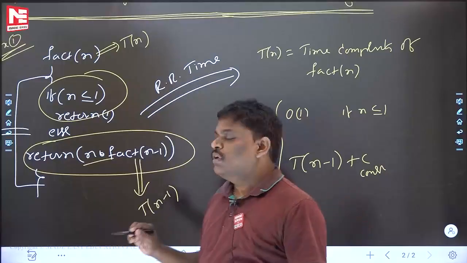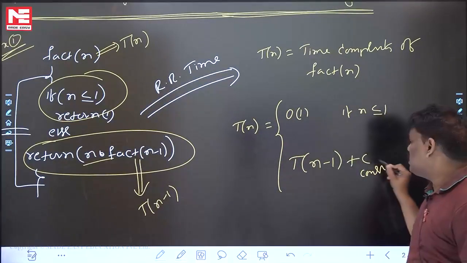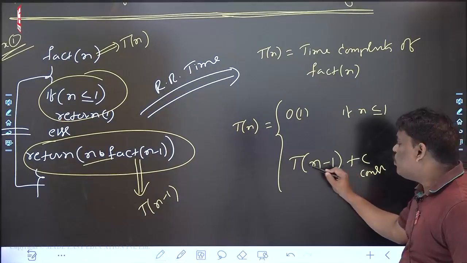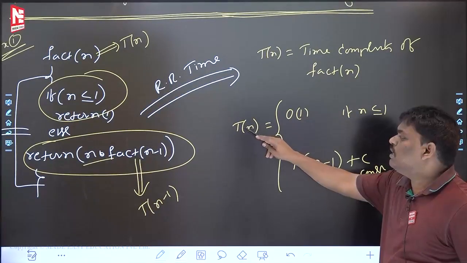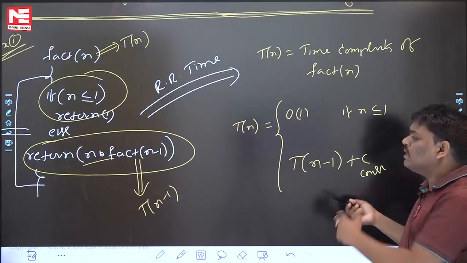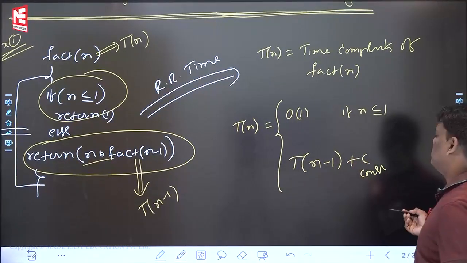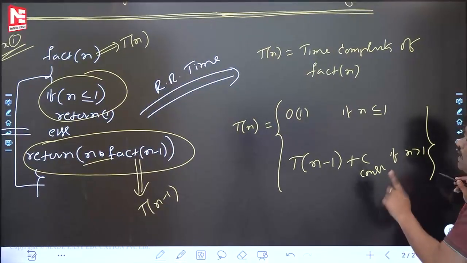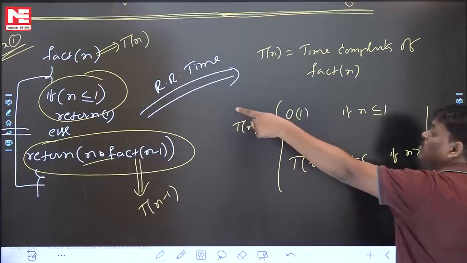Please be careful. Can you help me in the else part? In the else part, why no n? No loop is there. In the else part, why did T come? Recursion means T. Major one n, Tn. N minus 1, Tn minus 1. In the else part, no loop, plus c. C is a constant if n is greater than 1. Please be careful. It is the recurrence relation for time. That is the recurrence relation for value.